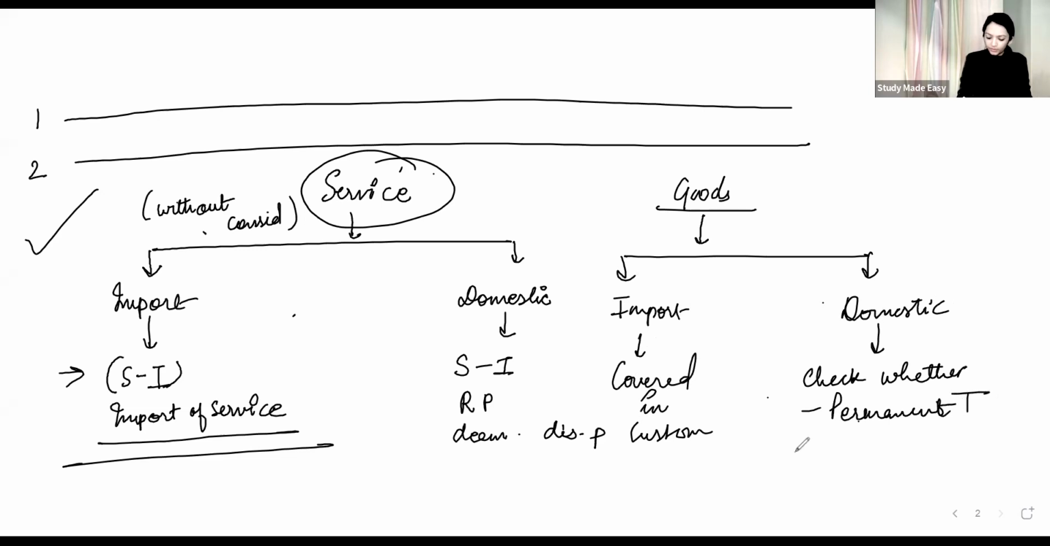Whether permanent transfer, whether between related or deemed distinct person, or agent-principal. Now I can create lots of probabilities over here. Even if it is between related persons, that related is not dependent, related is dependent. So notice that wording also. If it is not a dependent relative and he was actually required to be a dependent relative, again it is not at all a supply.